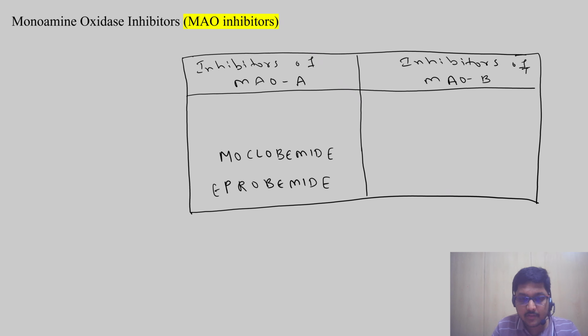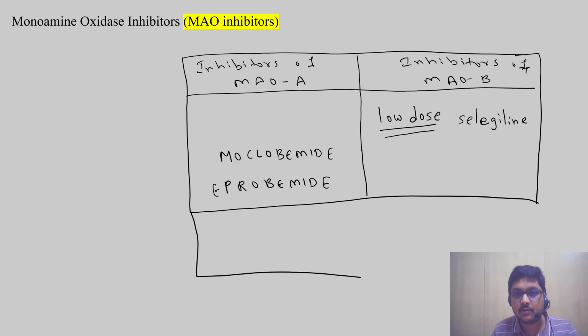What are the inhibitors of MAO-B? MAO-B inhibitors are low dose selegiline; underline the words low dose. Is there any non-selective MAO inhibitor, that is, which acts on both MAO-A and MAO-B?